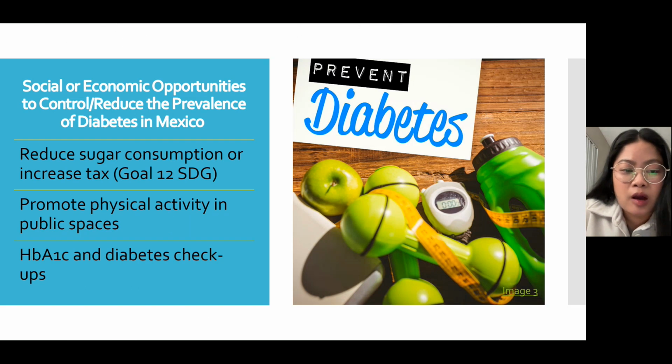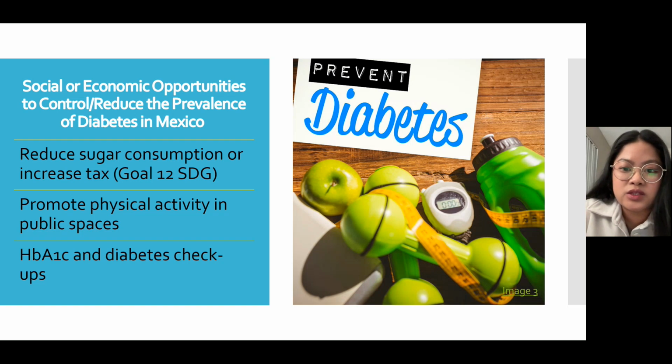Social or economic opportunities to control or reduce the prevalence of diabetes in Mexico. Reducing sugar consumption. According to a report in 2015, Mexico was considered the leading consumer of soda. They consume more than 600 8-ounce servings per person per year. Consuming large amounts of sugar can increase the risk of obesity, which can lead to diabetes.